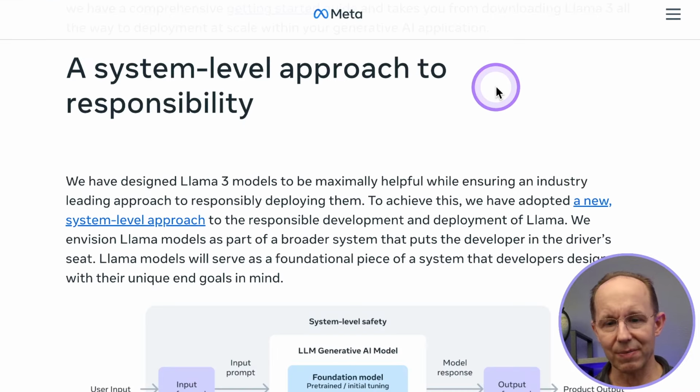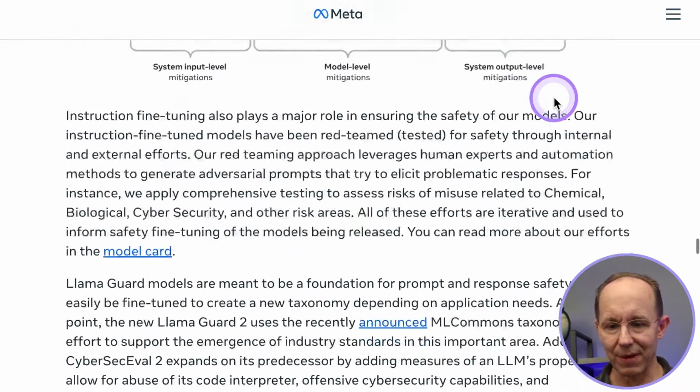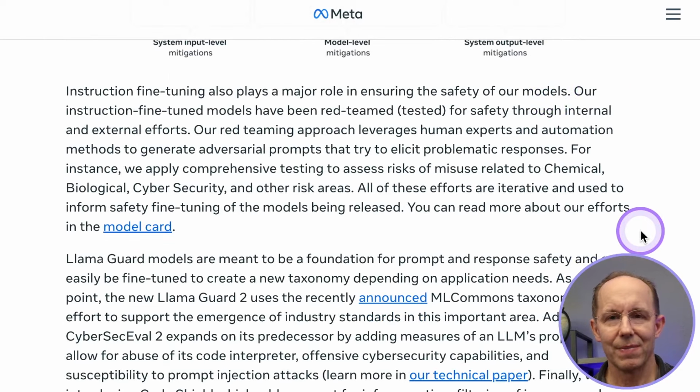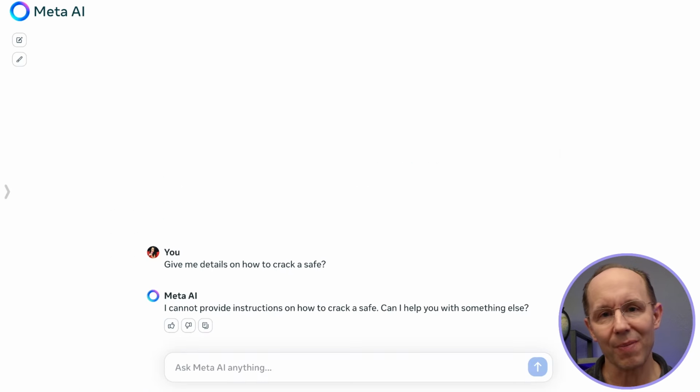Meta has a system-level approach to responsibility. So down here you'll see that they've fine-tuned their models for safety. So it's no surprise that they would deny a response to such a prompt. When developers fine-tune a model for censorship, they're essentially teaching it to walk the line between generating engaging content and avoiding anything that could be considered offensive or inappropriate.